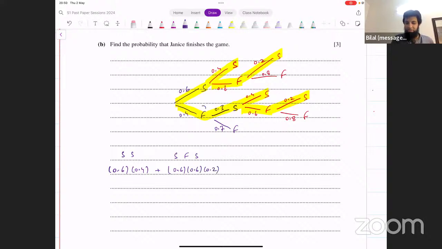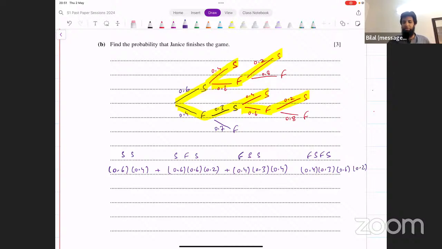And then the third part is fails, success, success. FSS. What's this? 0.4 into 0.3 into 0.4. And then finally, she fails and then is successful, then fails again, then again successful. And that gives us 0.4 into 0.3 into 0.6 into 0.2.